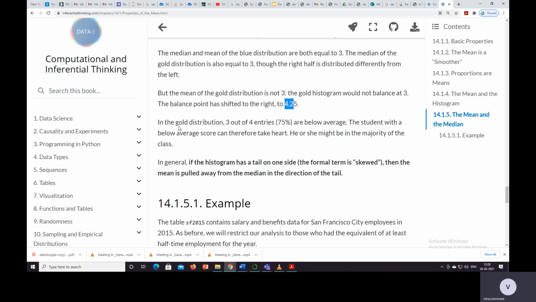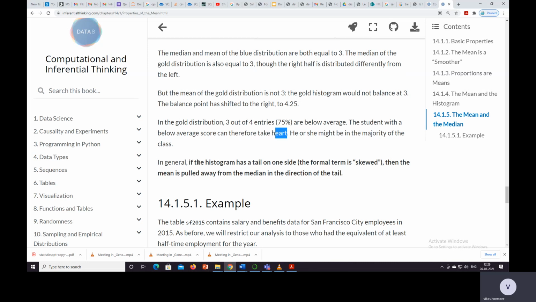So in the gold distribution, 3 out of 4 entries are below average, and a student with a below average score can therefore take heart. He or she might be in the majority of the class. Because many of the students are in a particular range, they might be happy in that situation.